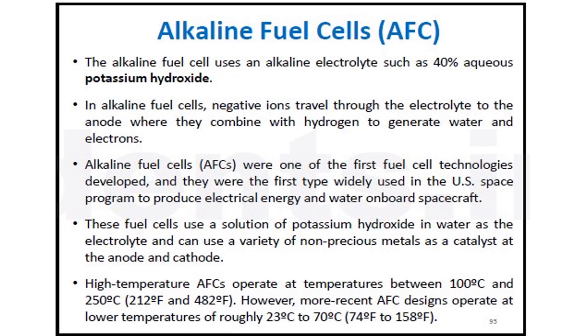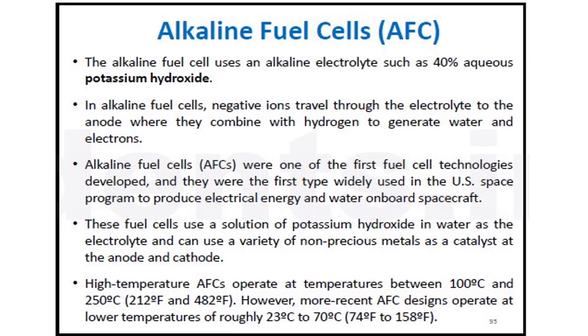So from the cathode, the negative ions travel through the electrolyte to the anode where they combine with hydrogen.